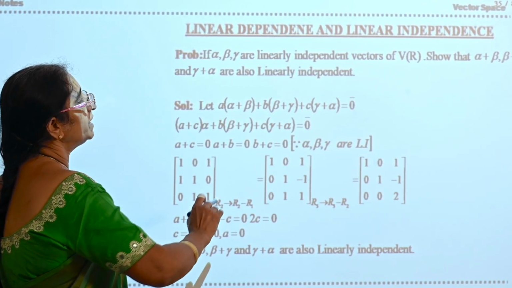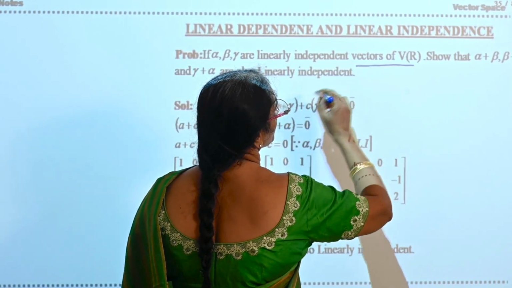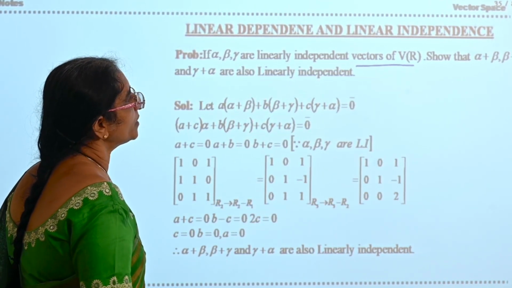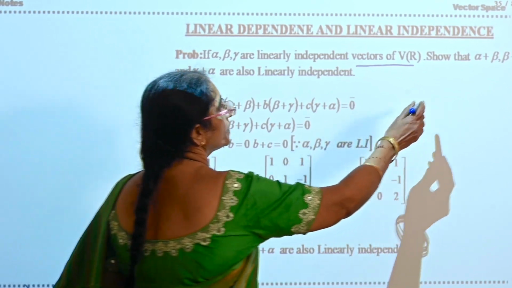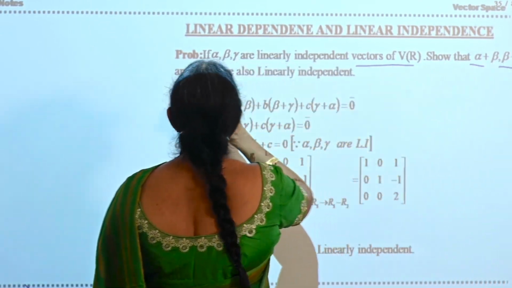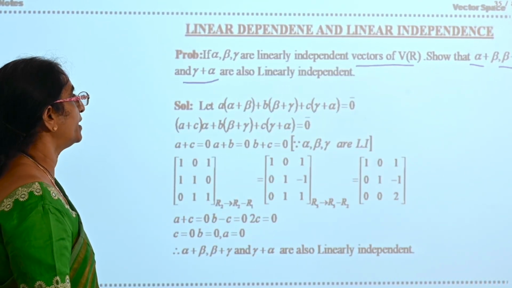Alpha, beta, gamma are linearly independent vectors of V of R. Show that alpha plus beta, beta plus gamma, gamma plus alpha are also linearly independent. Now alpha, beta, gamma are a linearly independent set you have been given. Now you have to prove alpha plus beta, beta plus gamma, gamma plus alpha linearly independent.